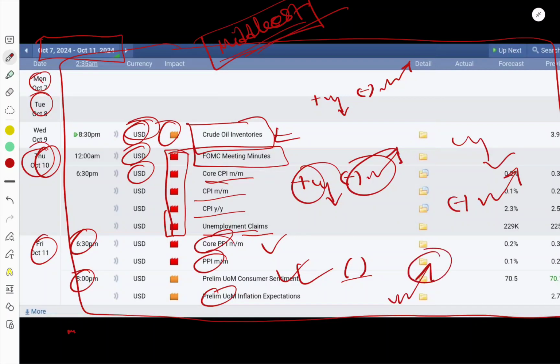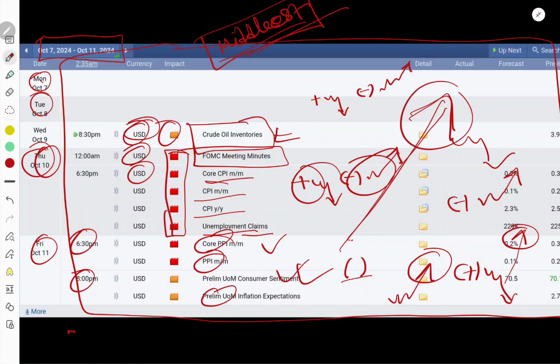Okay, you may notice that last Friday after NFP news, NFP data was positive, that means a clear indicator to sell gold, but the market went above because of Middle East tension. So you have to keep your mind always on Middle East tension. If anything happens in the Middle East, gold will fly. Okay, this is a big fundamental theory. You have to keep your eyes on Middle East tension. You may check a lot of news websites, a lot of live news, you can get a lot of updates. You should also keep your eyes on our Telegram channel.